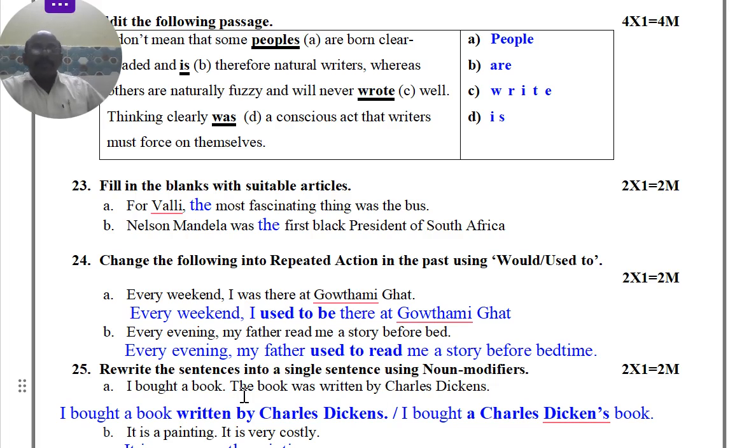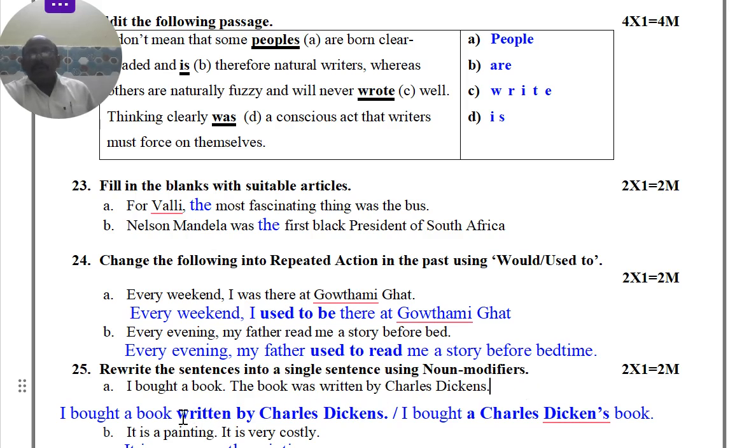Next, I brought a book. The book was written by Charles Dickens. Here, noun modifiers are getting. For this also we are giving the separate chapter. Now you can verify. I brought a book written by Charles Dickens. Combining, I bought a book written by Charles Dickens.